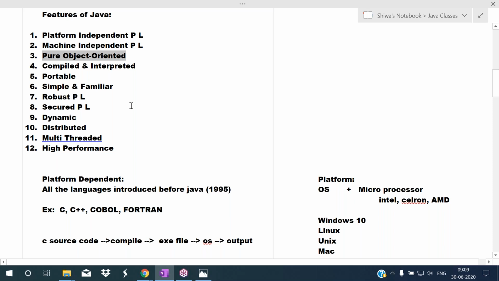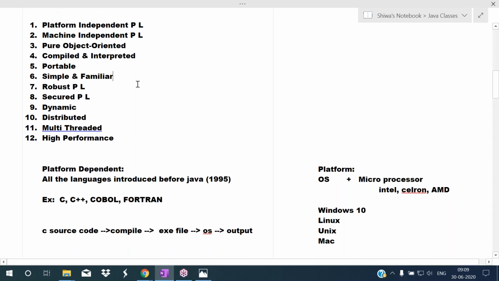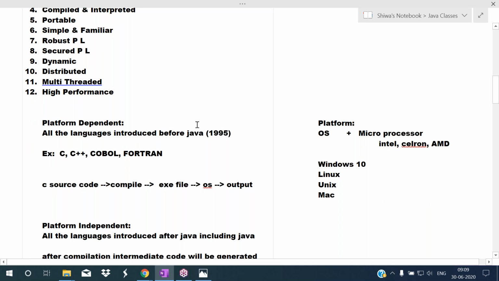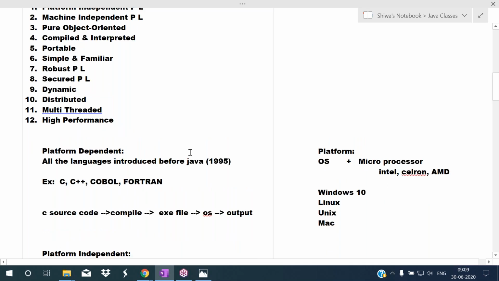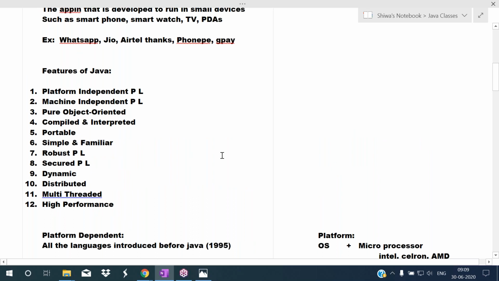And Java is a pure object oriented programming language. Why? As per object oriented programming standards, each and every member should be defined inside of the class. So in Java, we are defining each and every member inside of the class, so you can say Java is pure object oriented. Whereas C++ is not pure object oriented because in C++, outside of the class we can define members. Outside of the class you can declare a global variable and define a function. So C++ is not pure object oriented, whereas Java is.